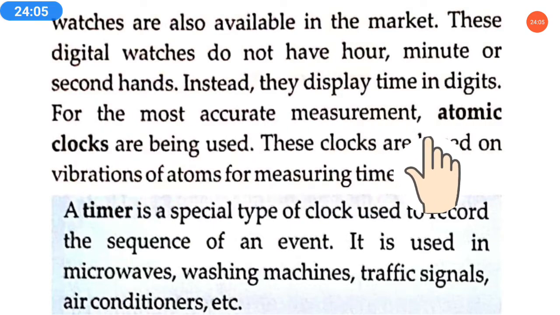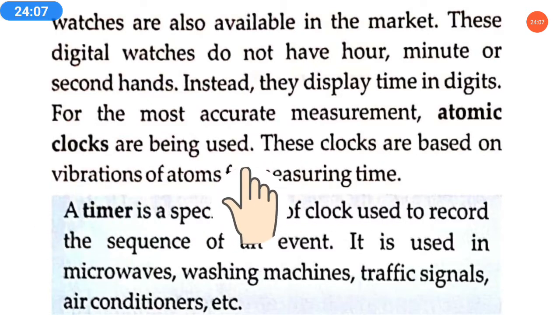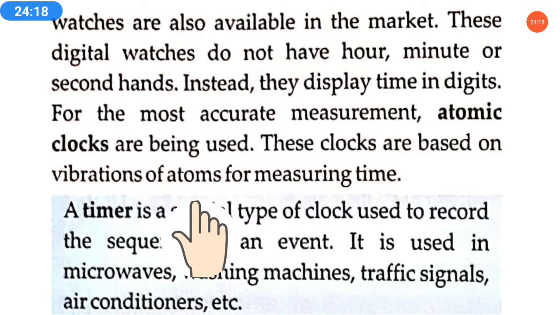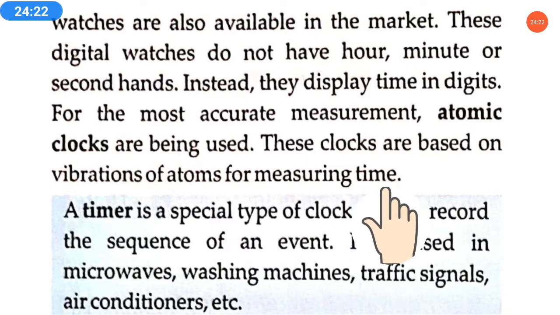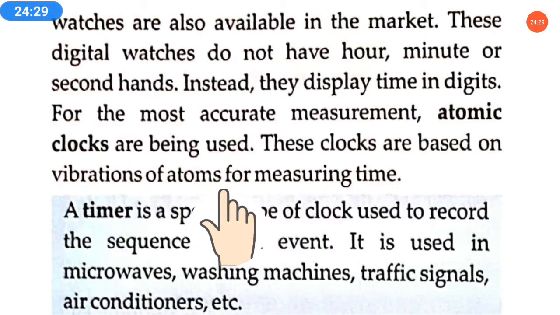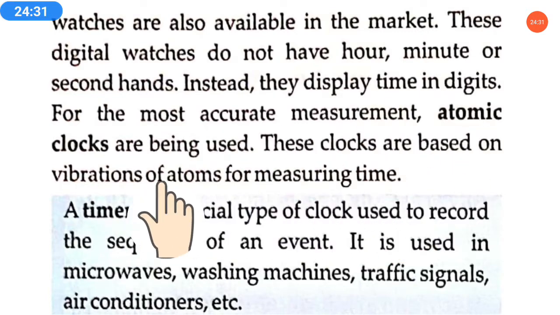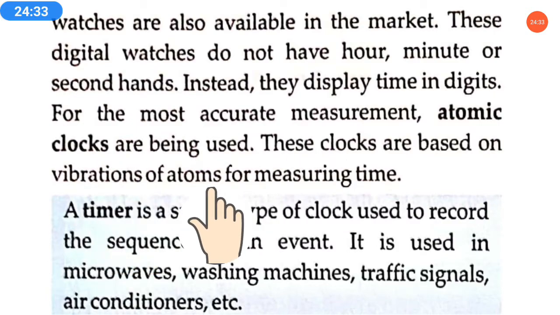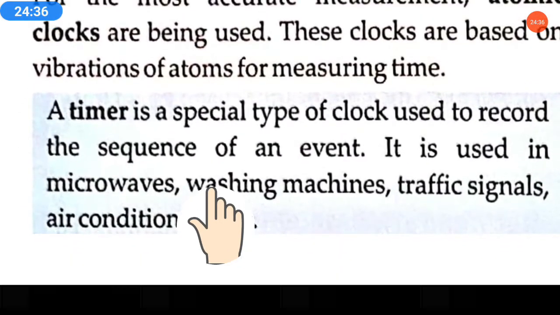For the most accurate measurement, atomic clocks are used. We don't use atomic clocks normally. They are used in bigger projects, like scientific projects, and for bigger purposes. These clocks are based on the vibrations of atoms for measuring time. Atoms also vibrate, and atomic clocks work on the principle of the vibrations of atoms.